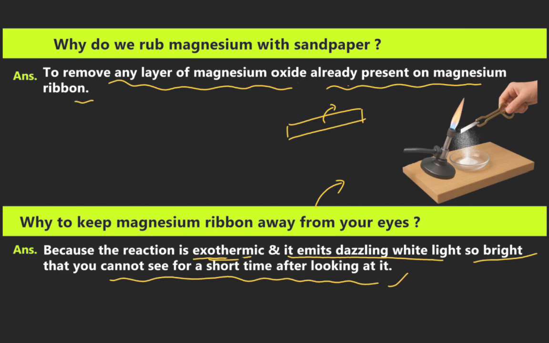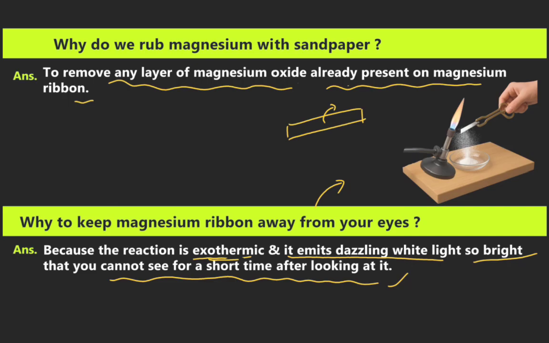Why do we rub magnesium with sandpaper? Answer: to remove any layer of magnesium oxide already present on the magnesium ribbon. When we burn the ribbon, the oxide is formed.